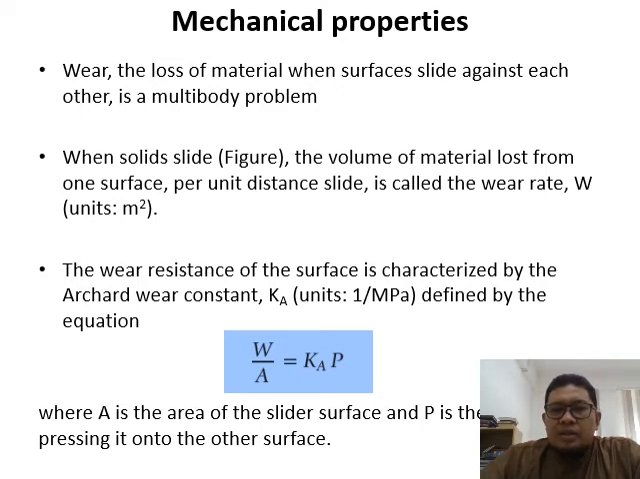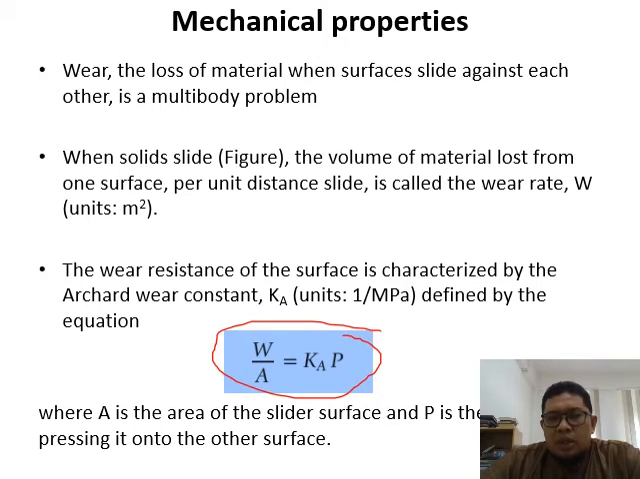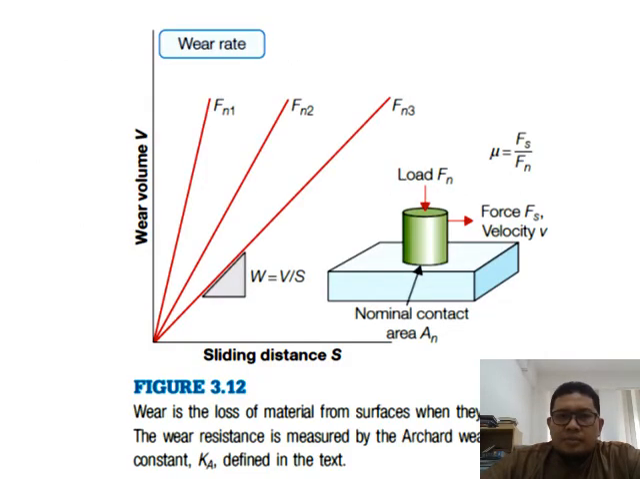And then the wear resistance of the surface is characterized by the Archard wear constant, Ka. The unit is 1 over megapascal, defined by the equation here. W over A is equivalent to Ka times P, where A is the area of the slider surface and P is the normal force pressing it onto the other surface. So in this figure 3.12, where is the loss of material from the surface when they slide? The wear resistance is measured by the Archard wear constant Ka defined in the text.